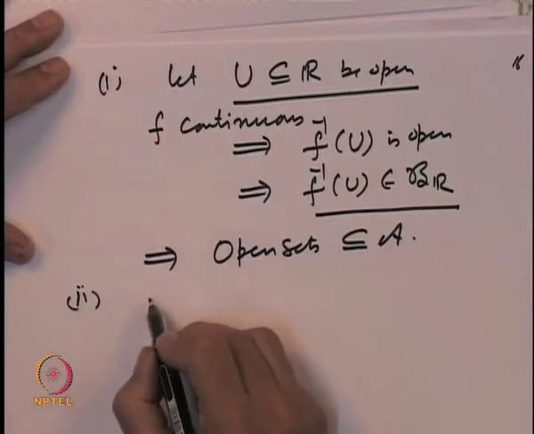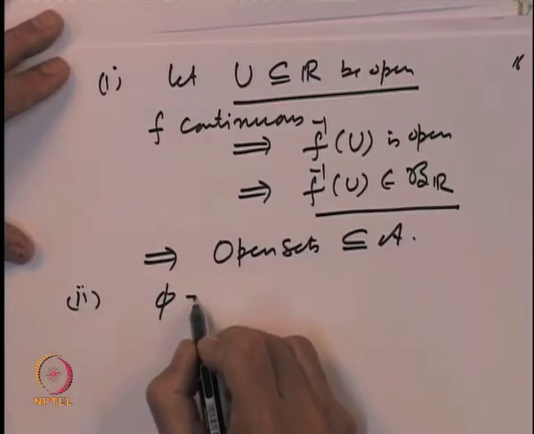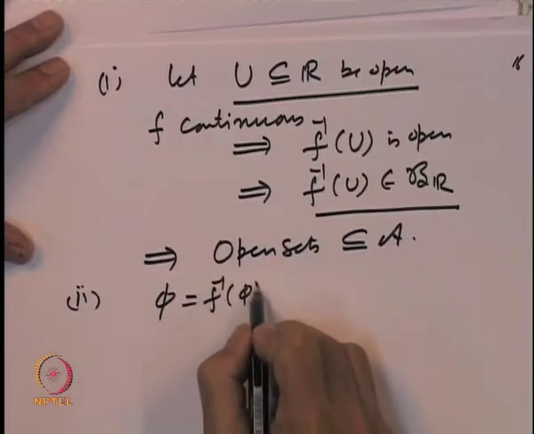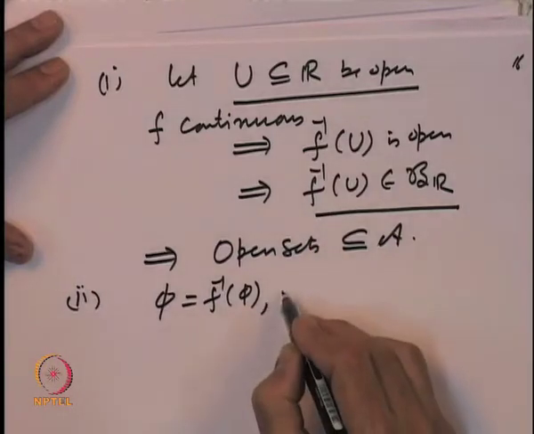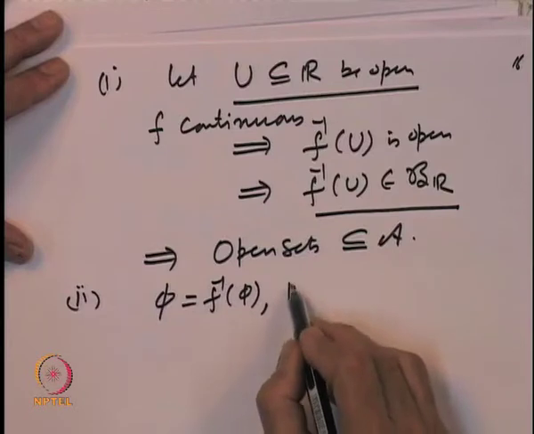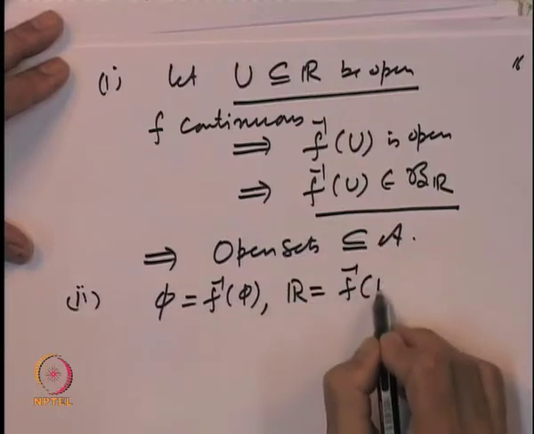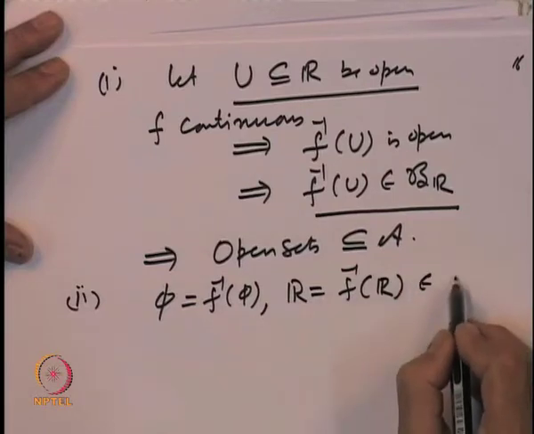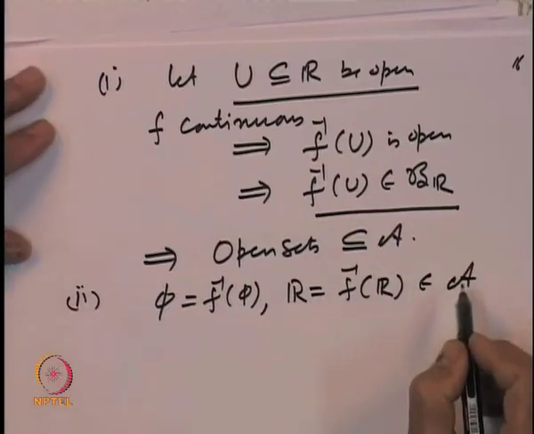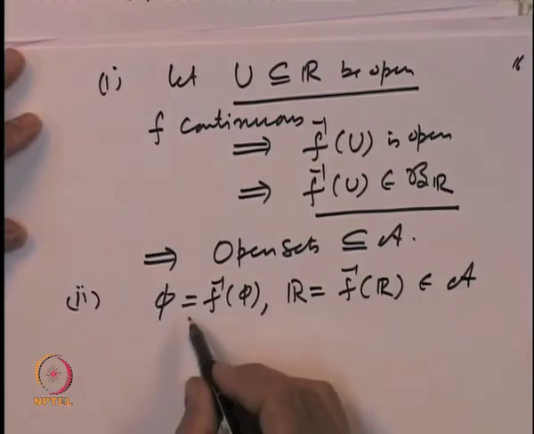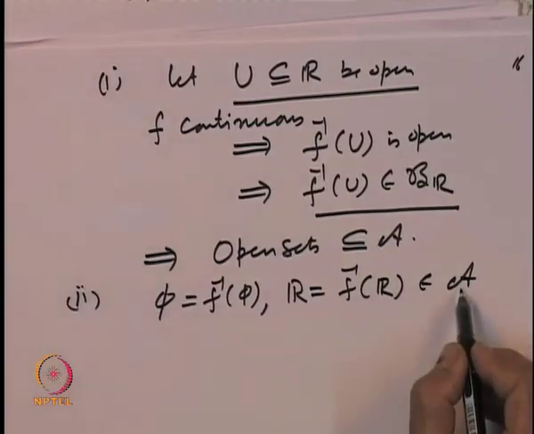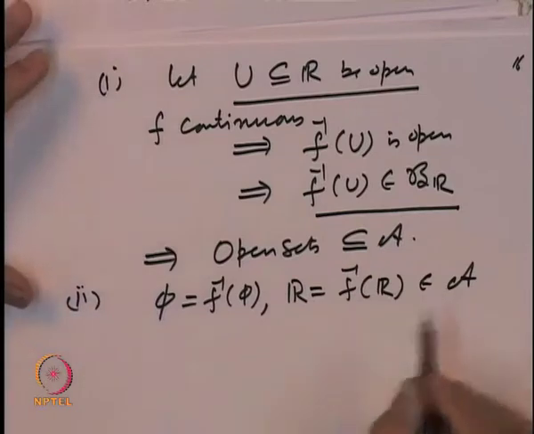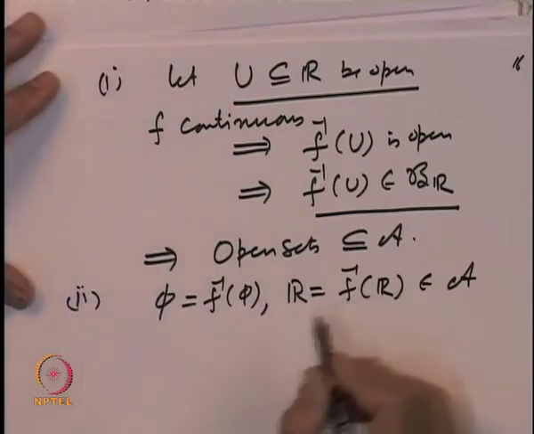So, let us observe the empty set is equal to F inverse of the empty set, and R is equal to F inverse of R. So, both belong to A, because the empty set and the whole space are equal to these. So this is obvious, the empty set and the whole space belong.